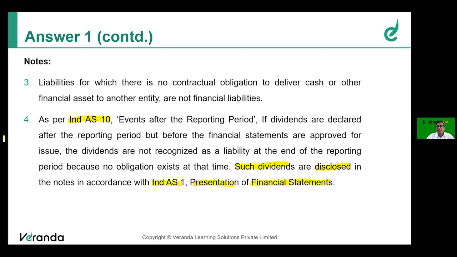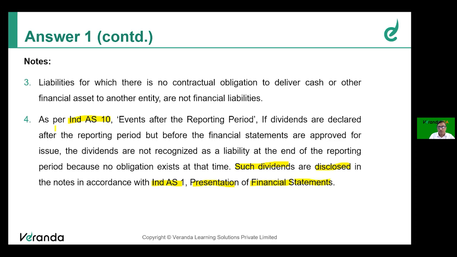So as you can see, by virtue of Ind AS 10, if dividends are declared after the reporting period, you cannot recognize them as a liability. It is a non-adjusting event. And in accordance with Ind AS 1, such dividend should be disclosed. So two standards are applicable. That is why the dividend has not been deducted from other equity, whereas in the balance sheet given to us, they have already adjusted that, which is not correct.